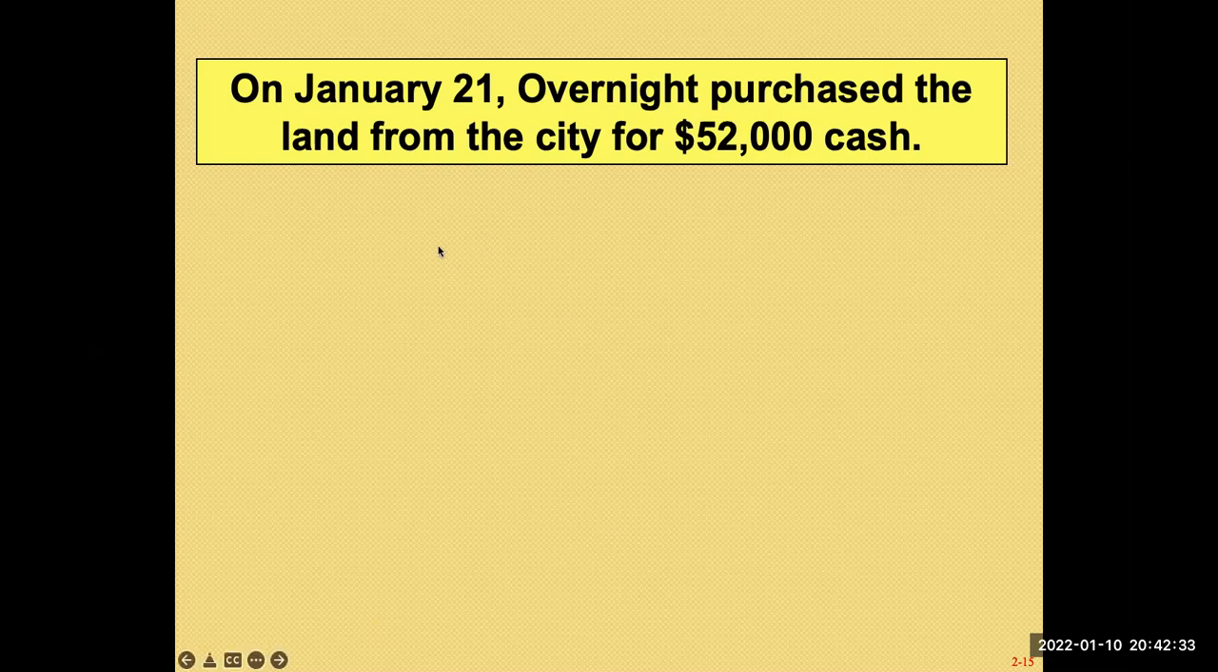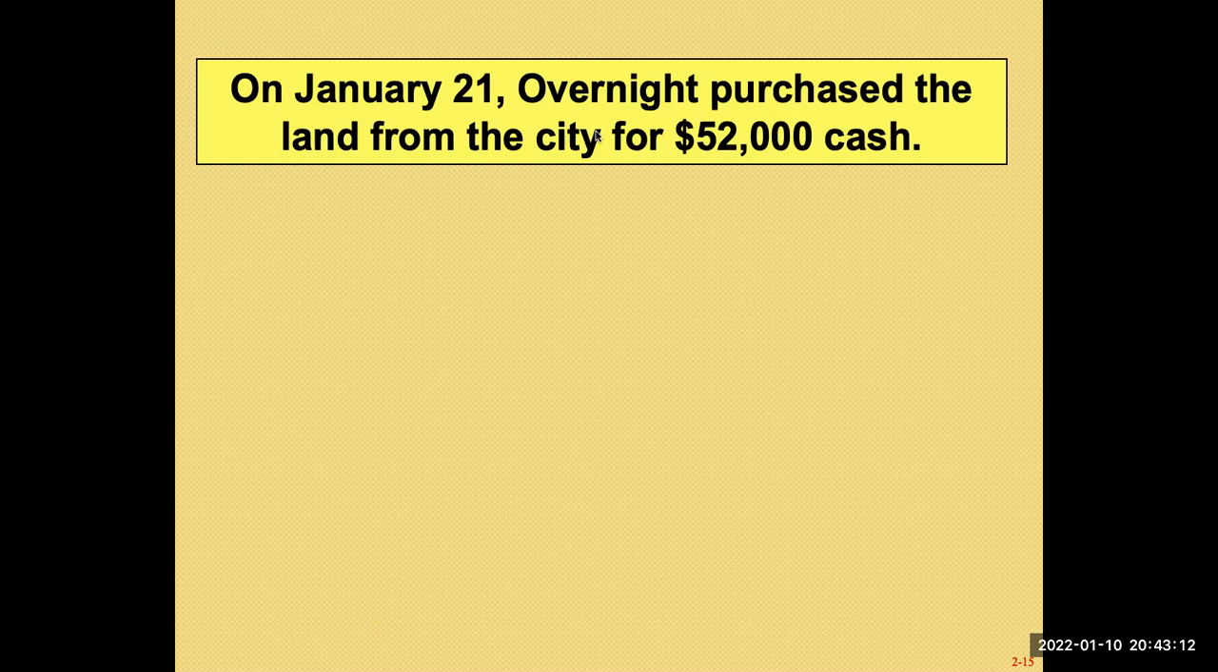We only have 10 more minutes before the Zoom runs out. The next thing that happens is that you purchase land from the city for 52,000 cash. Just now you had cash of 80,000 from the investment of the owner, Matt Bryan. Now you use the cash to buy land. Do you still have cash of 80,000? Of course you don't, because you used 52,000 of the 80,000 to buy land from the city council.